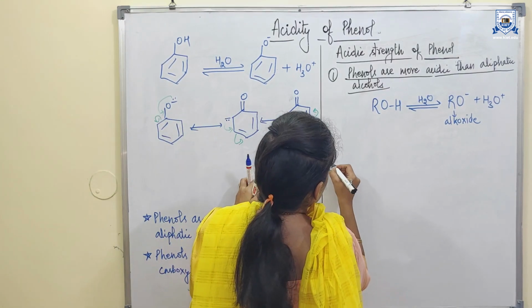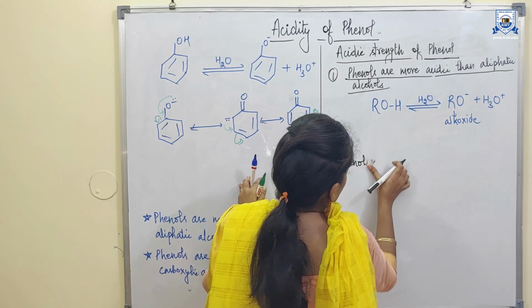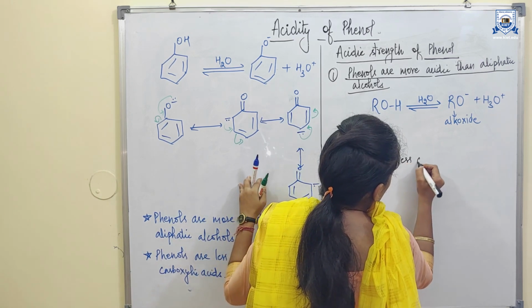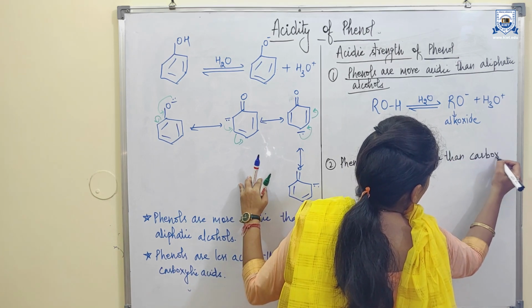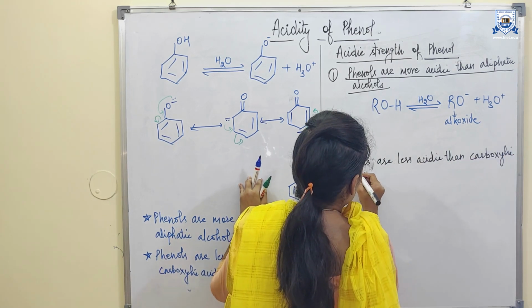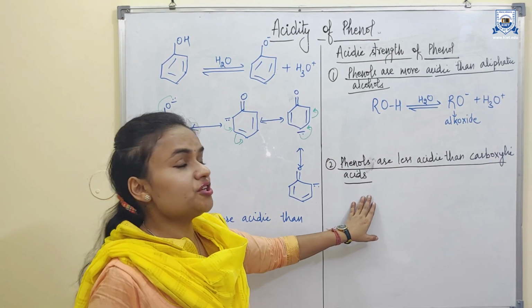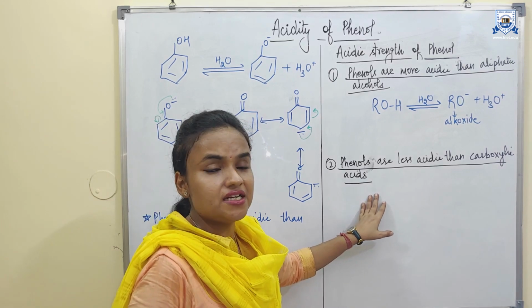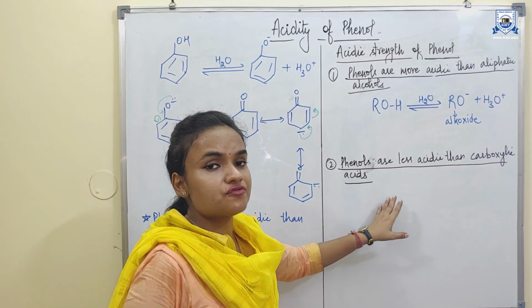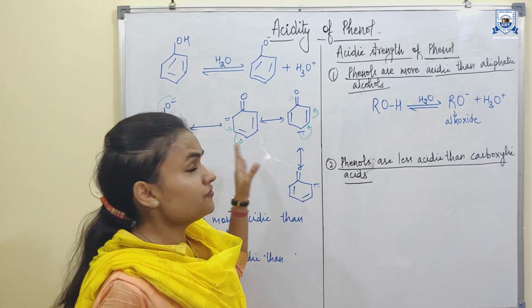Now the second point is that phenols are less acidic than carboxylic acids. The reason for the higher acidity of carboxylic acid in comparison to phenol is that a carboxylate ion is formed on dissociation, and that carboxylate ion is more stable than the phenoxide ion.